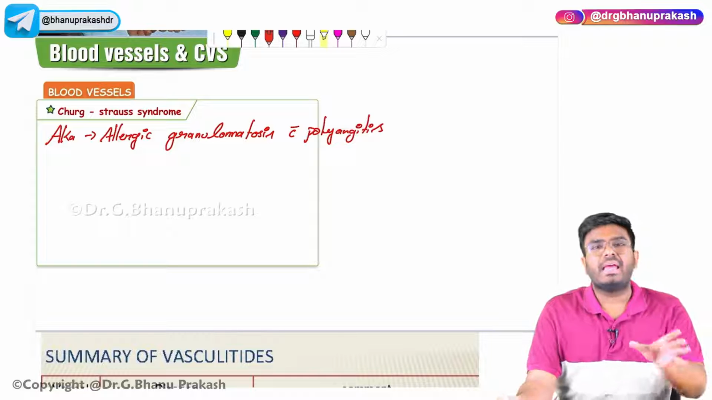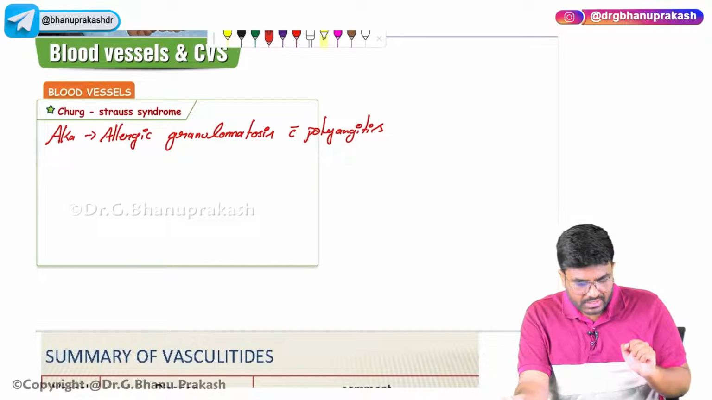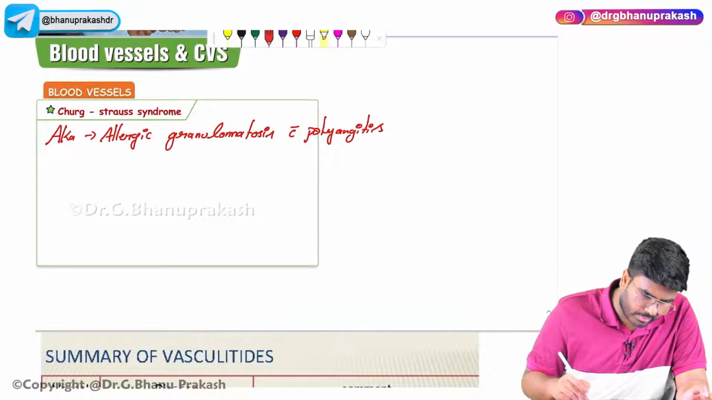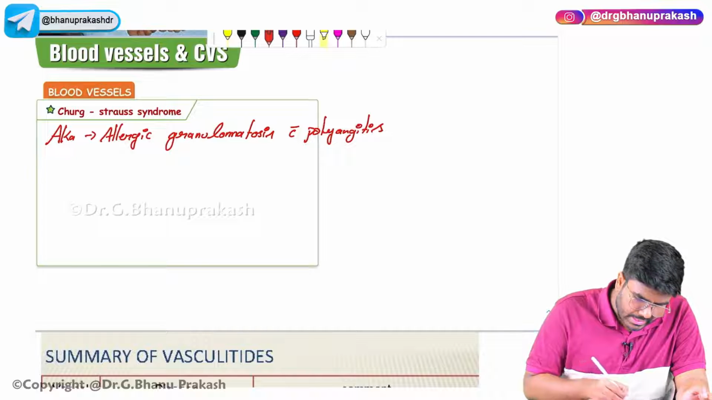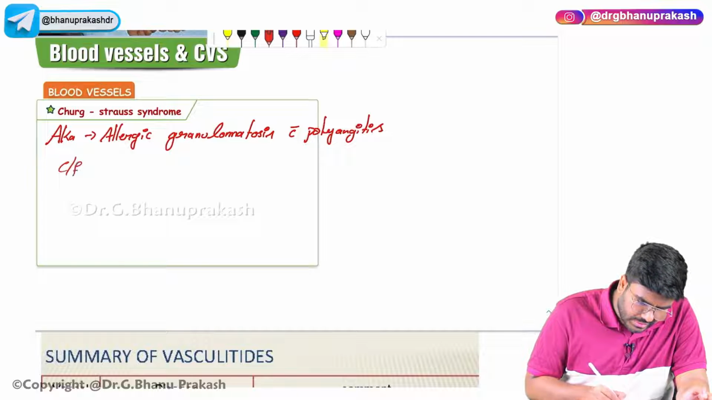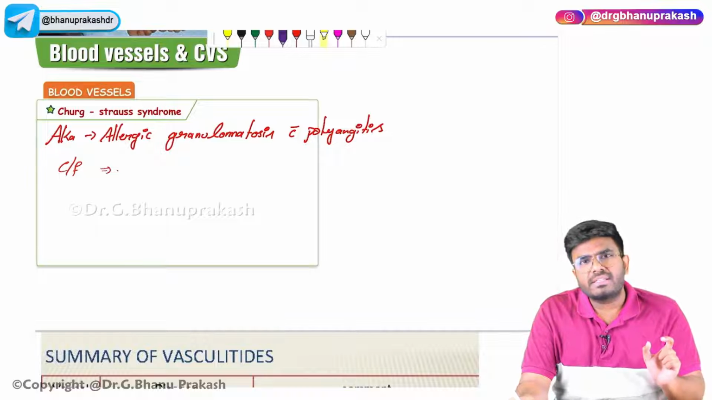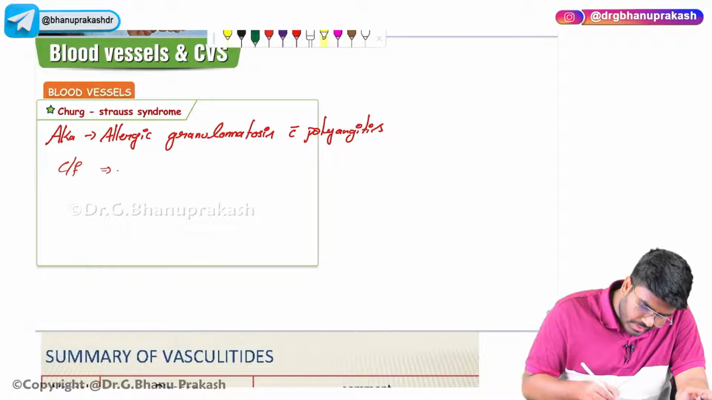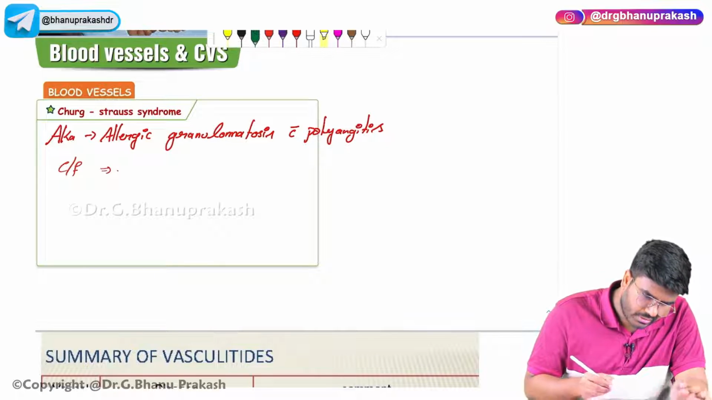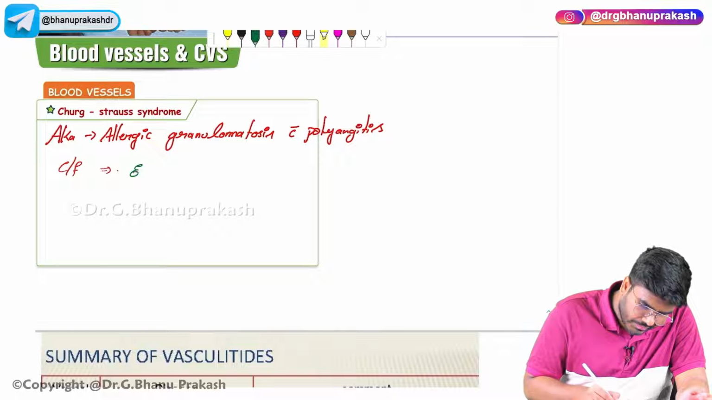Allergic. This is an allergic vasculitis. Churg-Strauss syndrome is a condition which is an allergic vasculitis. Now, what are the clinical features which are going to be seen in this condition? It's allergy, right? So which blood cells are going to be associated with the allergy? It's the eosinophils. So the patient is going to have eosinophilia.